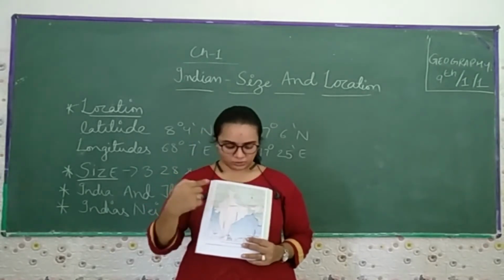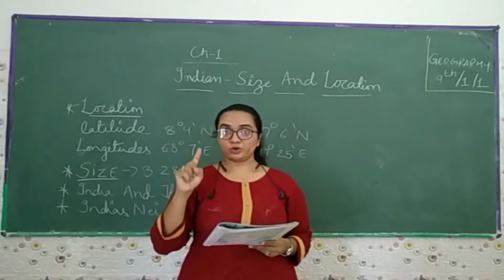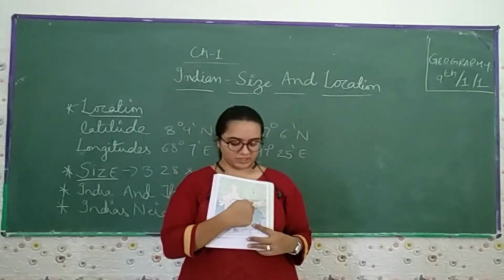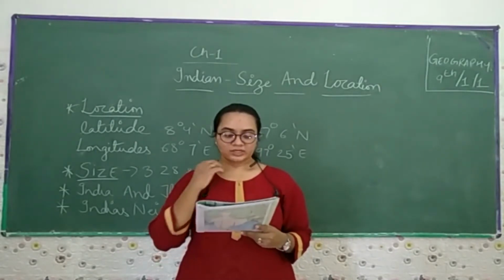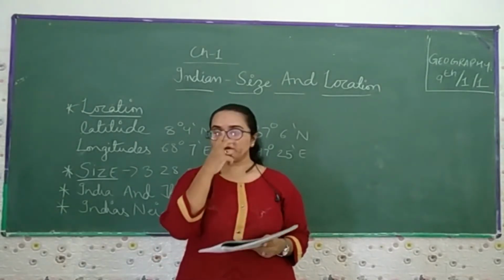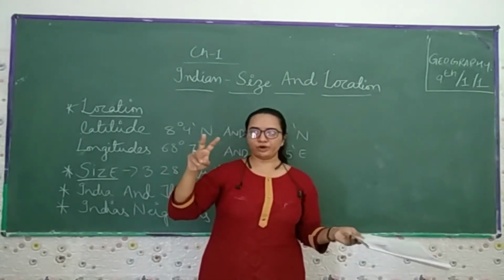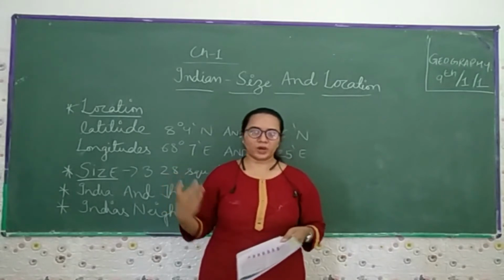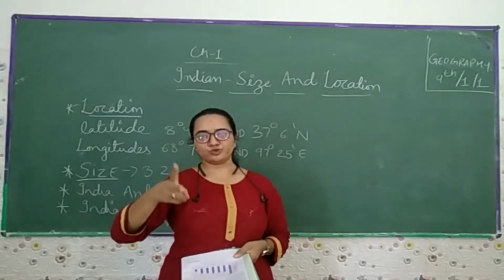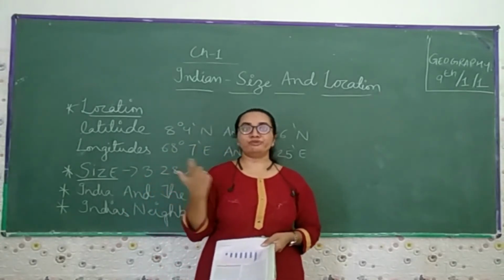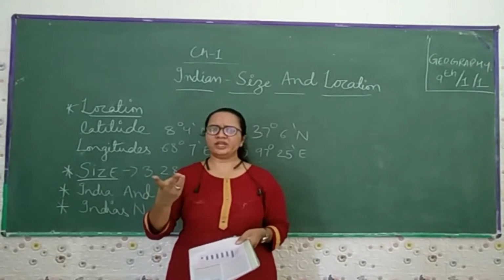From Gujarat to Arunachal Pradesh. That is not Andhra Pradesh, you should keep this in mind. This is Arunachal Pradesh. Andhra Pradesh is in the southern part of India. There is a time lag of 2 hours, which you have recalled from what I read earlier in geography. From Gujarat, Dwarka, to Dibrugarh, a place in Assam, there is a difference of 2 hours, or more exactly 1 hour 52 minutes. Approximately, you can take it as 2 hours.